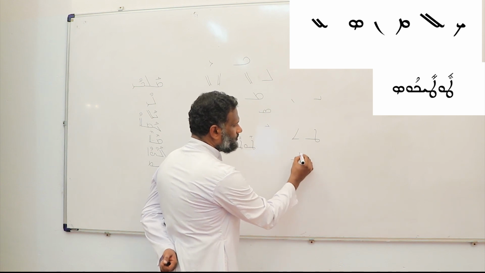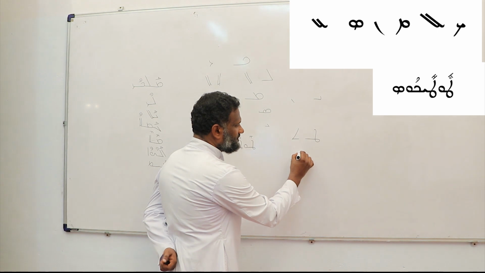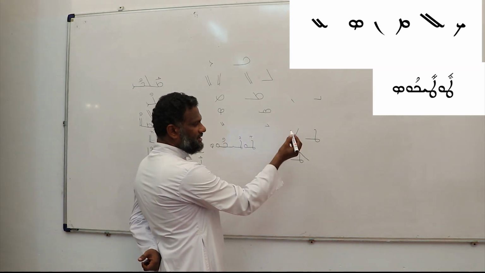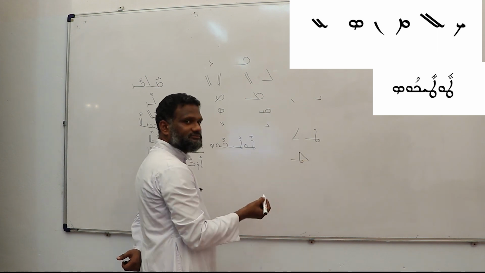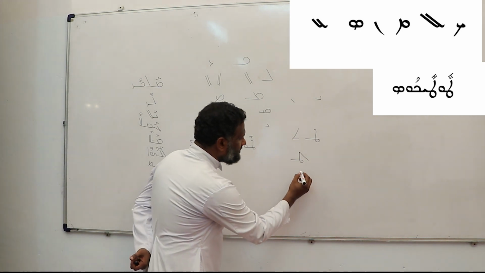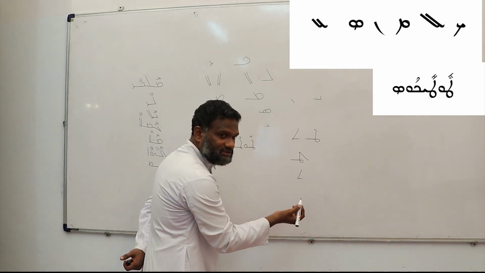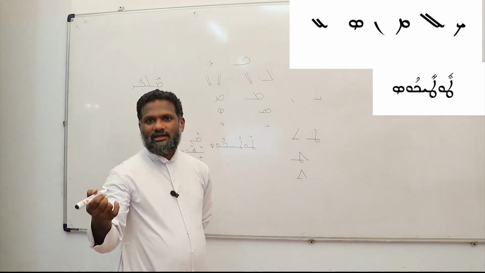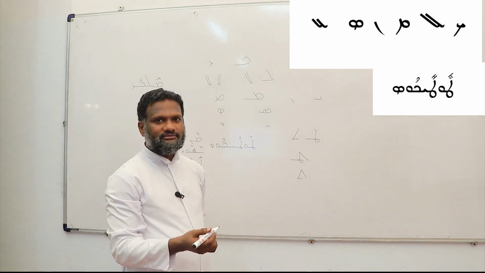See, Tau, Tet with a slanting line. This line is known as the slanting line or connecting line. And also Tau is connected with a slanting line, connecting line.